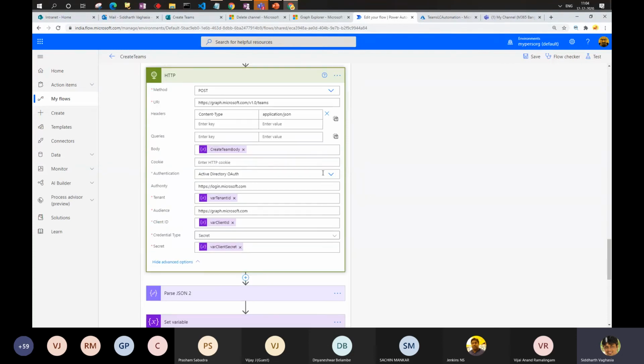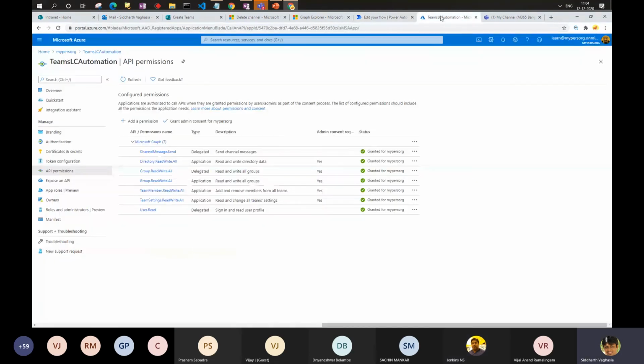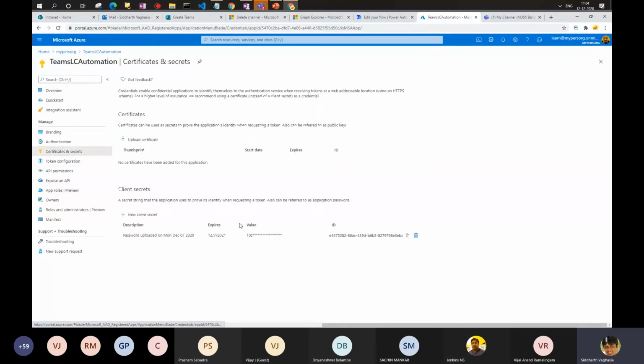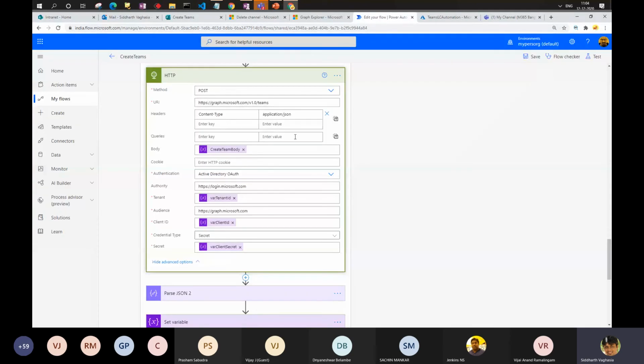As I said, it needs permission, right? So every endpoint cannot be called from anywhere. I have created an Azure AD app for the Graph API where I have given all the required permissions here. And then I have generated a secret key, which I'll be using in the action.